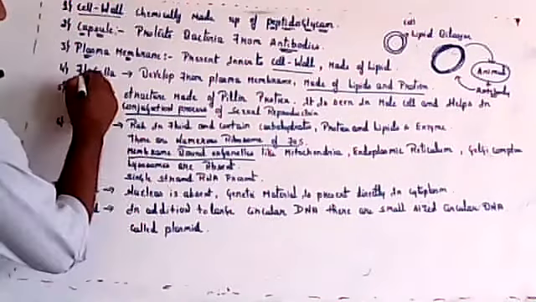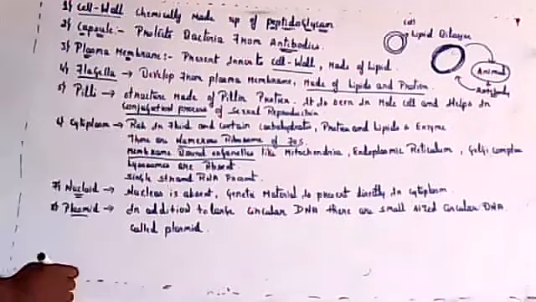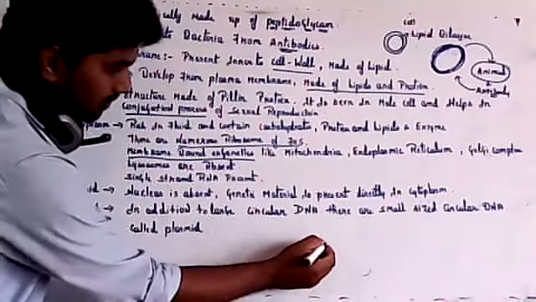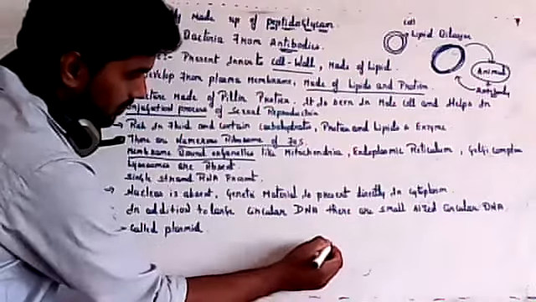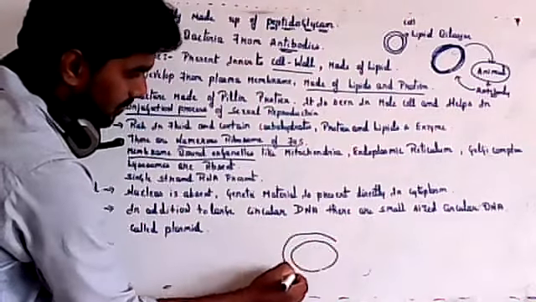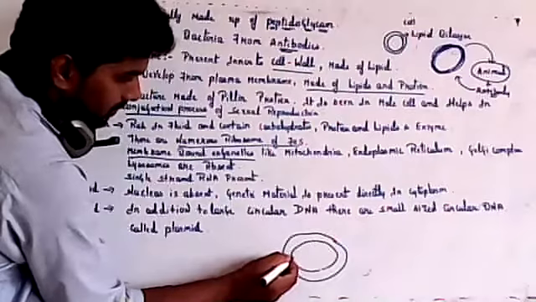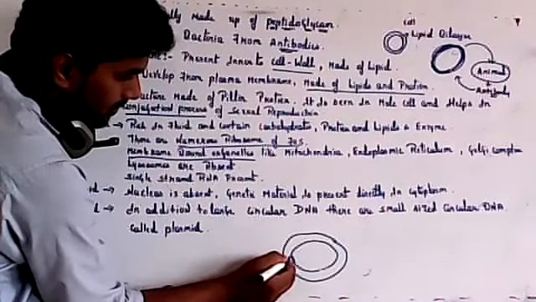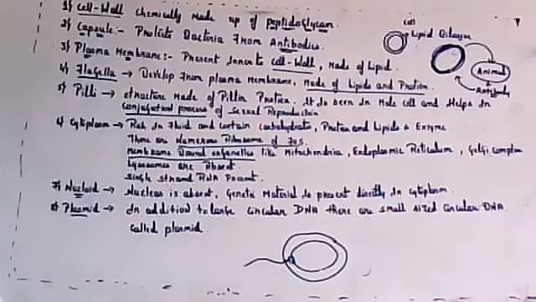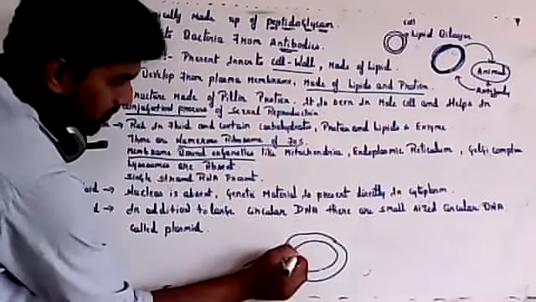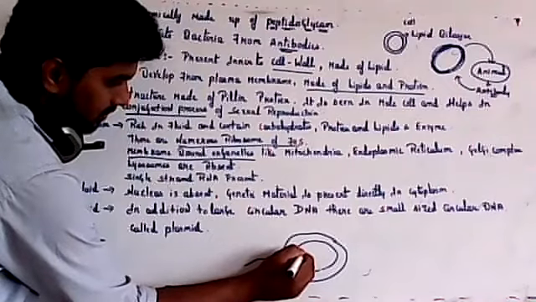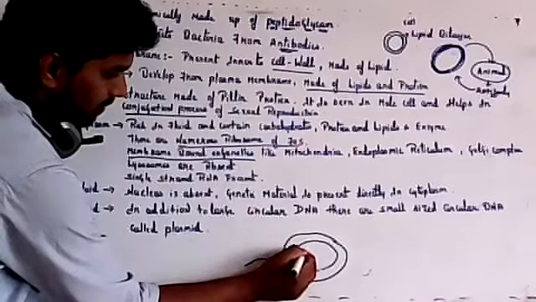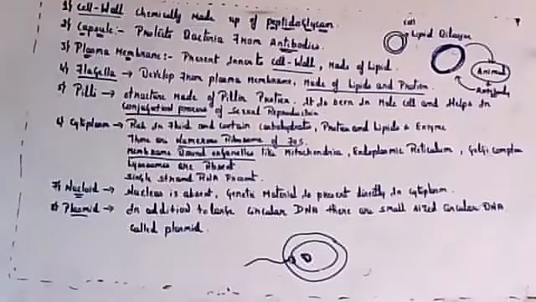The next is flagella. It develops from the plasma membrane. In bacteria, the inside layer is called the plasma membrane and the outside layer is called the cell wall. So this flagella will develop from the plasma membrane. Actually, this flagella comes from an organelle which is known as the centriole.